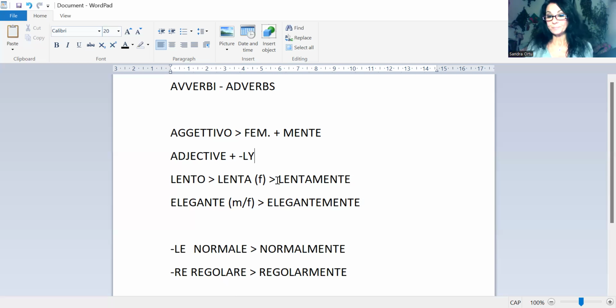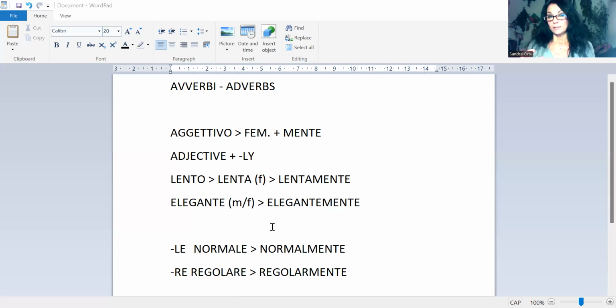Again, this example works in English as well. The adjective slow: someone or something can be slow, or someone can do something slowly. So slowly is applied to the verb, the way something is done, not to the person.